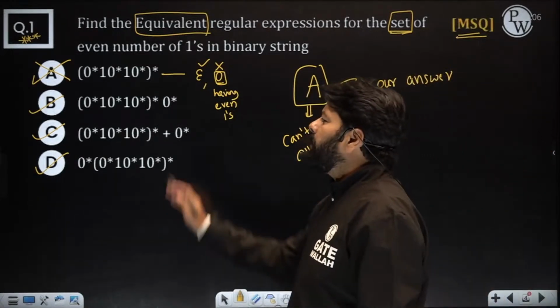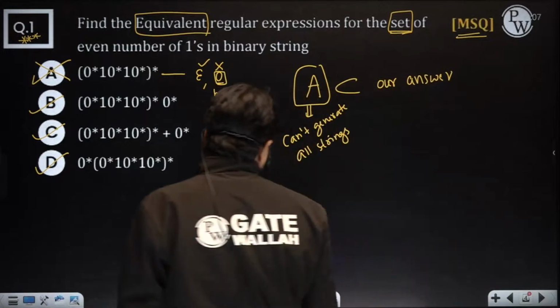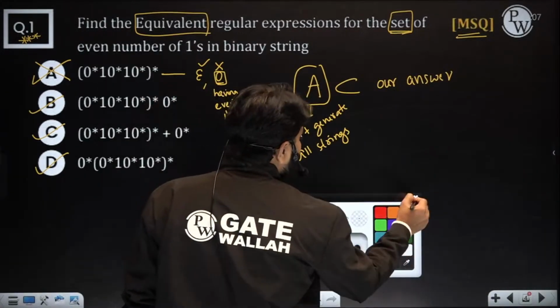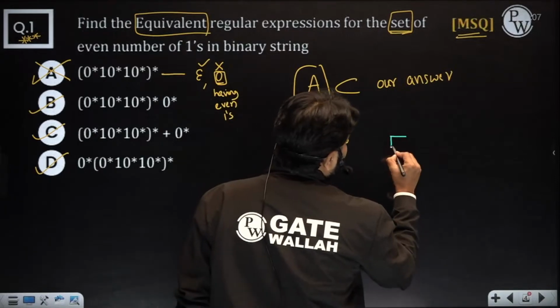Everybody got this point? But why option B, C, D are equal? Why option B, C, D are equal? Have you remembered even number of ones concept?